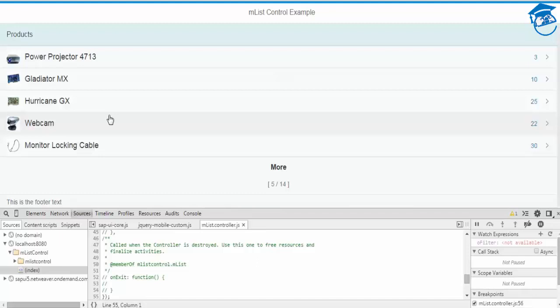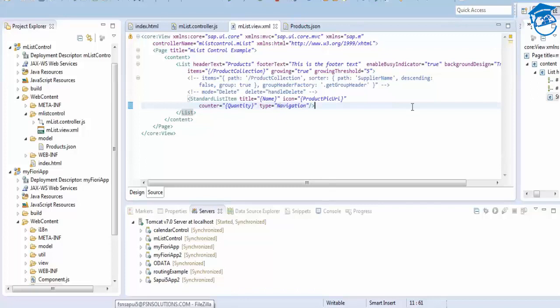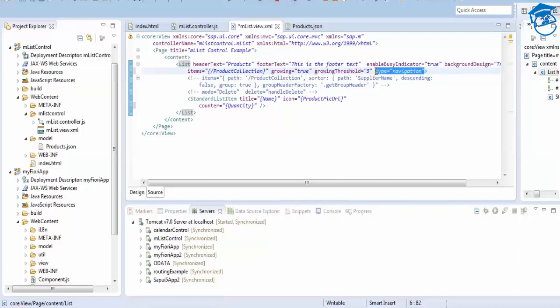This is how the navigation works. Navigation for the entire list is not there. We're going to put it for the standard list item, so each item has some navigation.